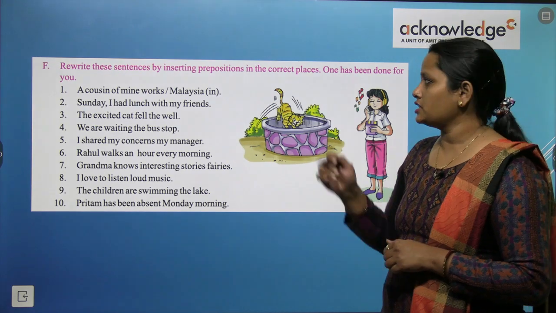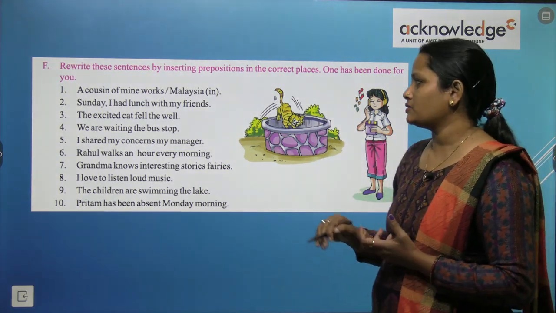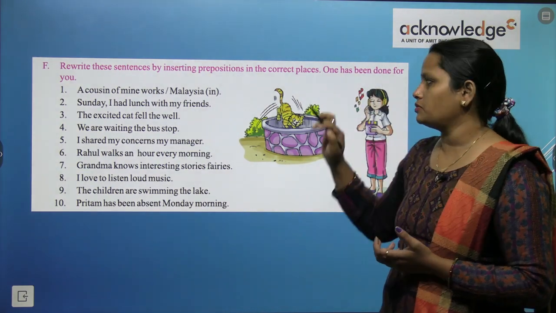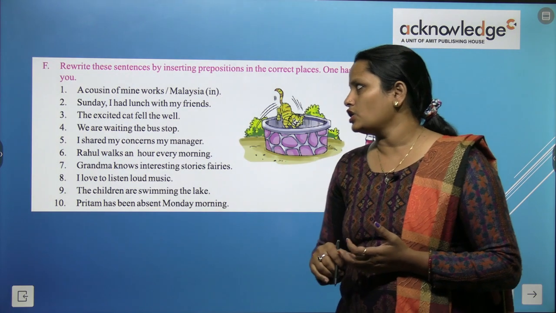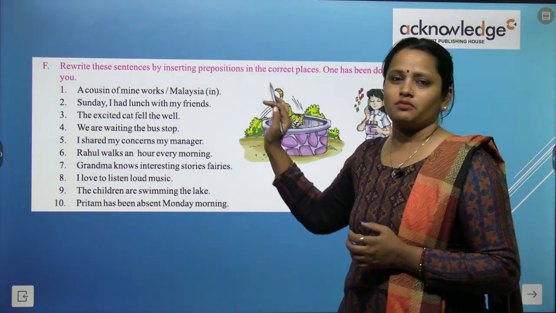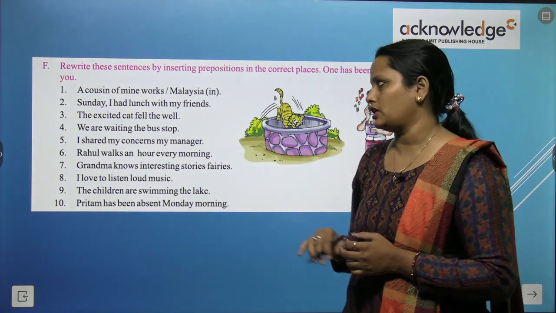Rewrite these sentences by inserting preposition in the correct place. So correct place पे preposition लगाना है and then we have to write it down. One has been done for you. So here a cousin of mine works Malaysia. So यहाँ पे works और Malaysia के बीच में in आएगा. So in को हमने यहाँ लिख दिया और एक बीच में slash लगा दिया.